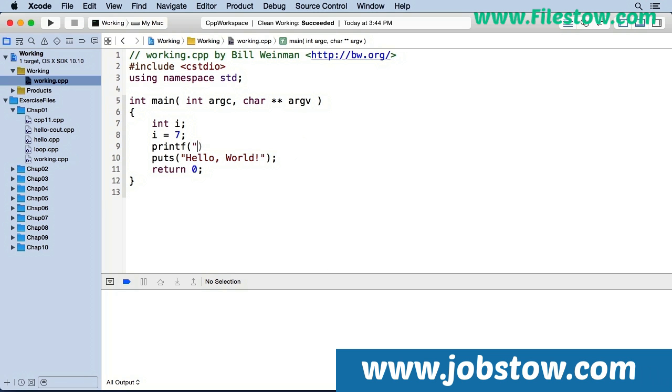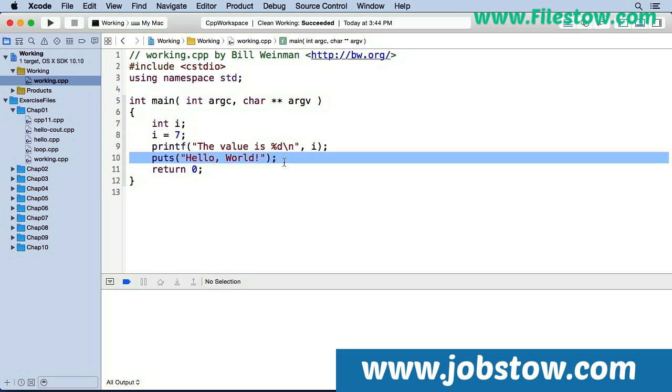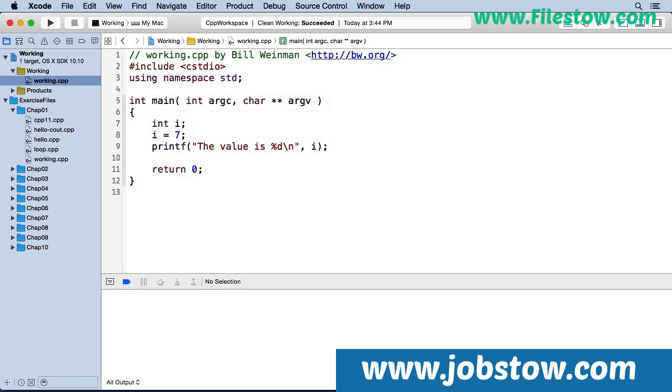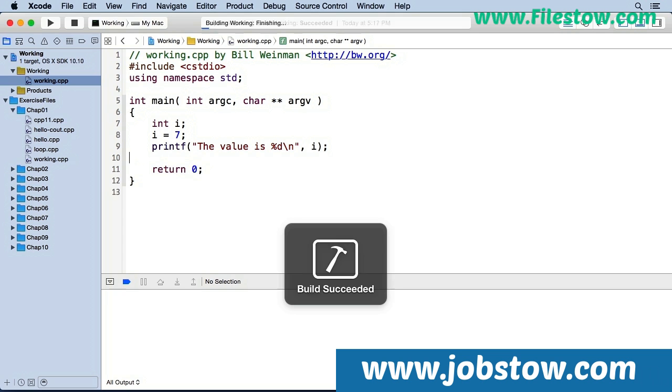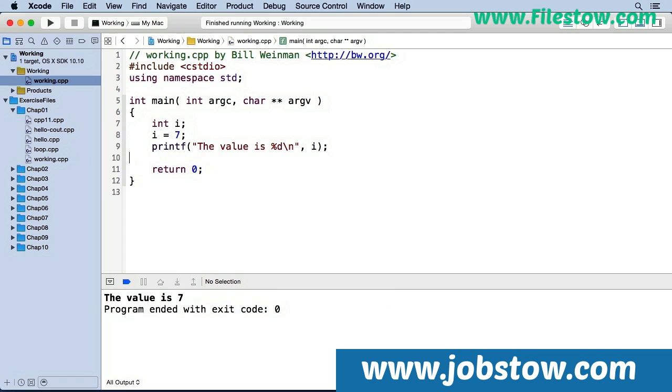I can use printf for this. And in printf, that %d is for printing integers. And I no longer need this line. And now when I run it, you see we have the value is 7. So now we've defined a variable on line 7, we've assigned a value to it on line 8, and we've used its value on line 9.